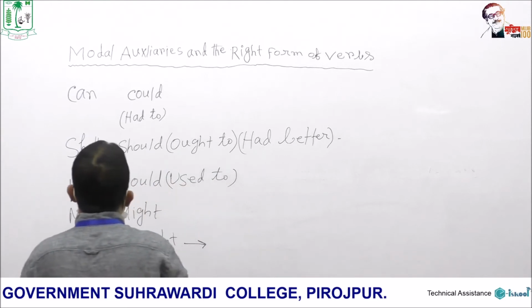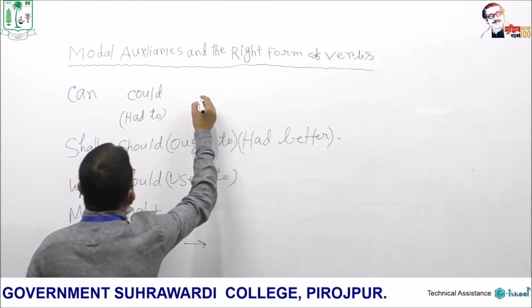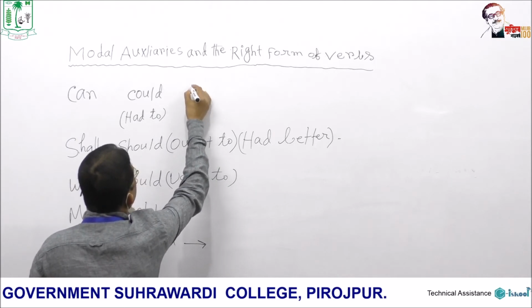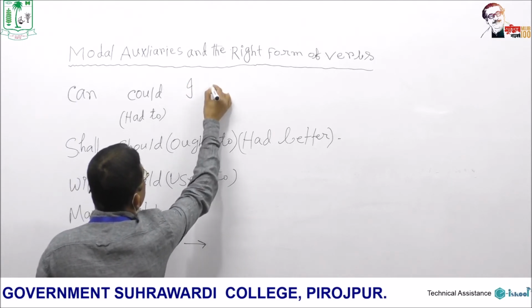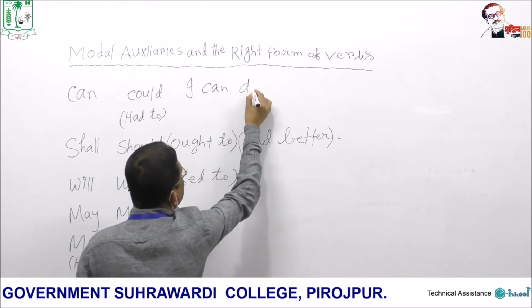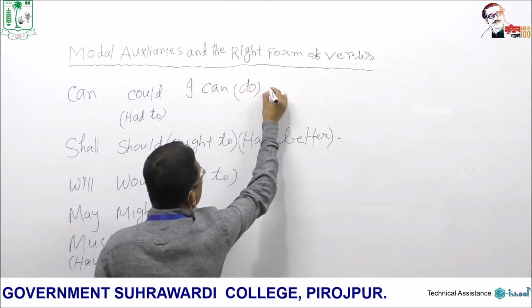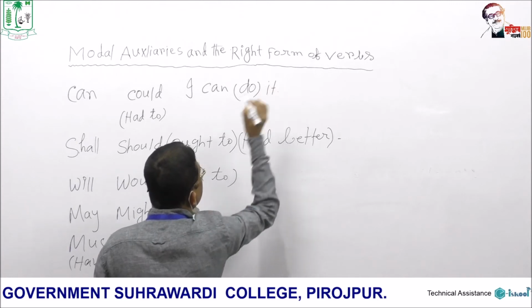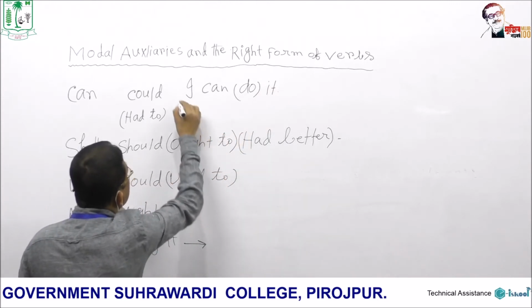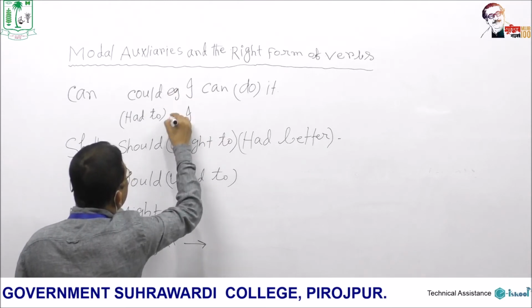Number one, can, could. Let me give some examples. I can do it. And then these are the examples.